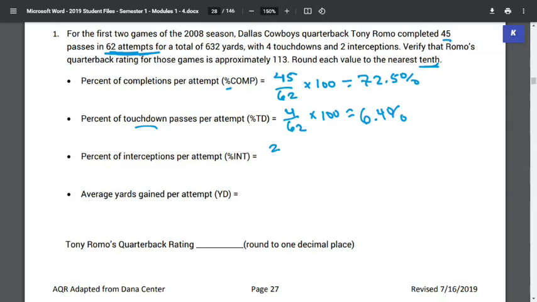If we look at interceptions, that's 2 interceptions he threw. So that's going to give me 3.2. And then his yards. We're going to take his total yards, which is 632, and divide that by 62.